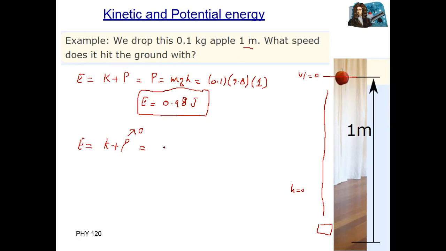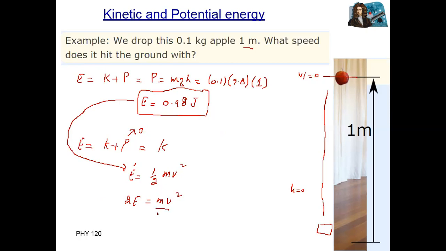So total energy is half mv square, and we know from the previous equation that total energy is 0.98. Multiplying both sides by 2, 2E equals mv square.